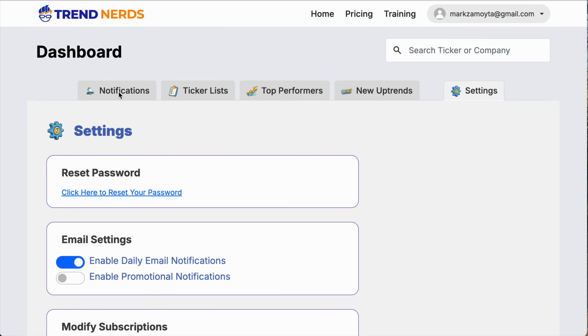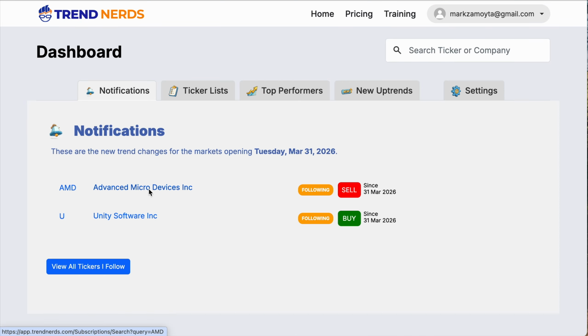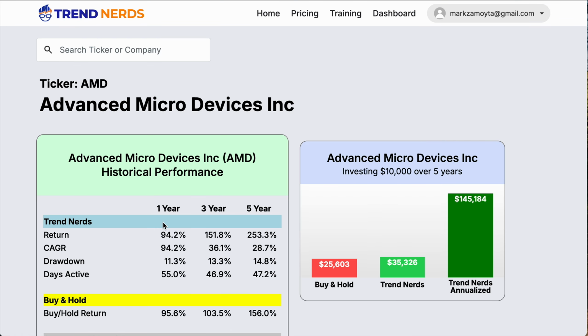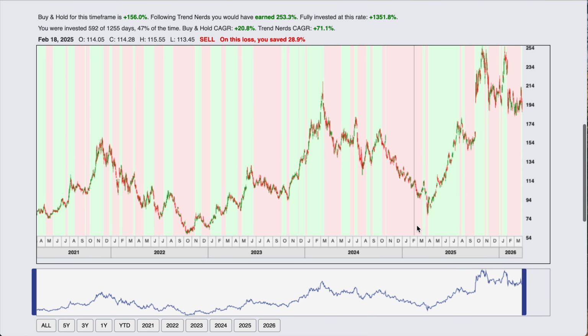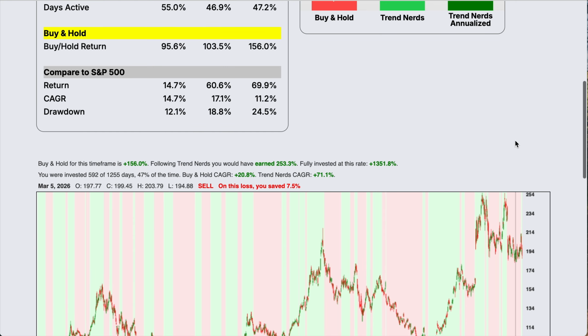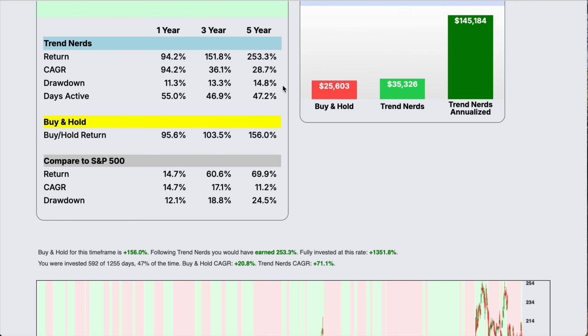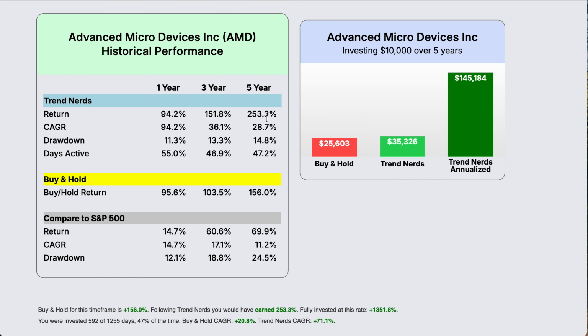And we can see on stocks like AMD, Trend Nerds really does do a good job of capturing these uptrends and getting you out of these downtrends, like here. It's not always perfect, but when you compare it for AMD here to buy and hold, it really outperforms it. Not only does it outperform it, but the days active, it was only active 47% of the time. So by reinvesting when you're out, you can really grow your return.